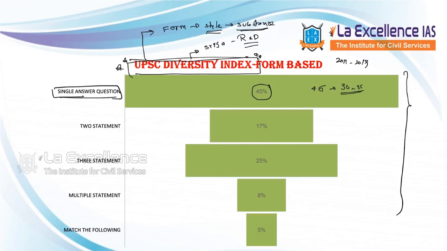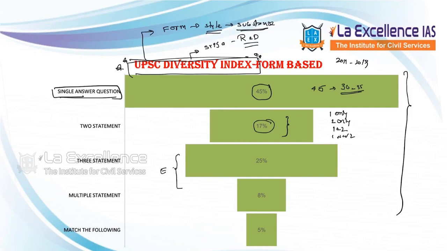But the most difficult area is the two statement question, because in two statement questions you can't escape. The options will be: one only, two only, both one and two, neither one nor two. So it means you cannot use any elimination technique in two statement questions, but in three statement and multiple statement questions, yes, you can use the elimination technique.